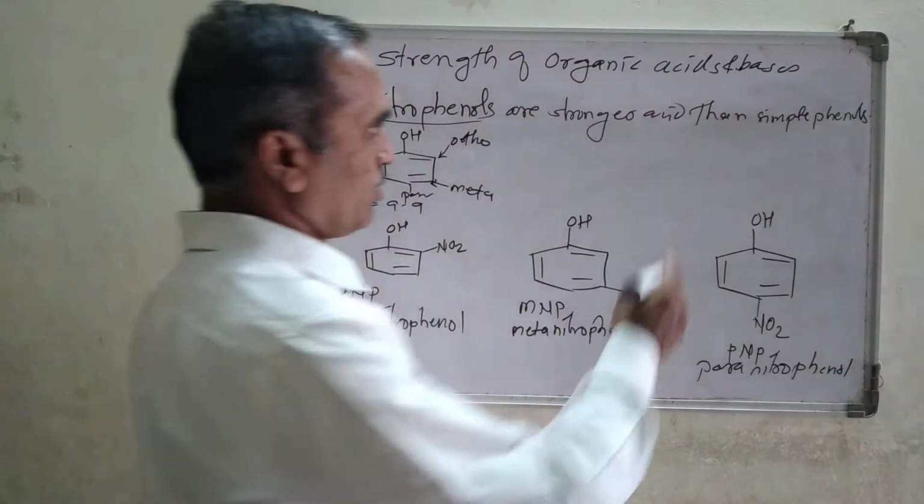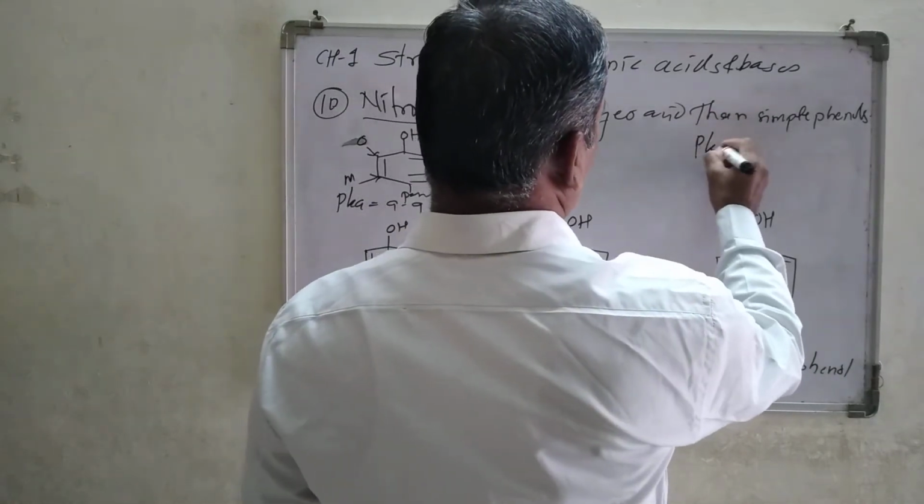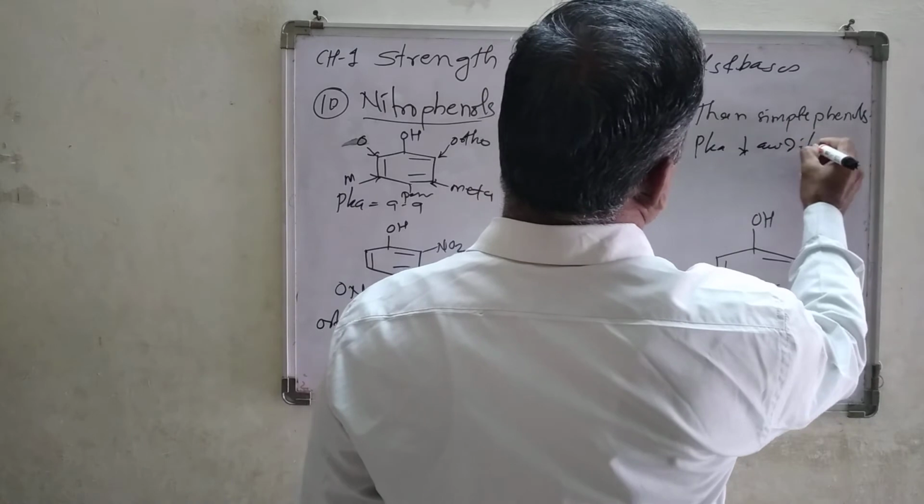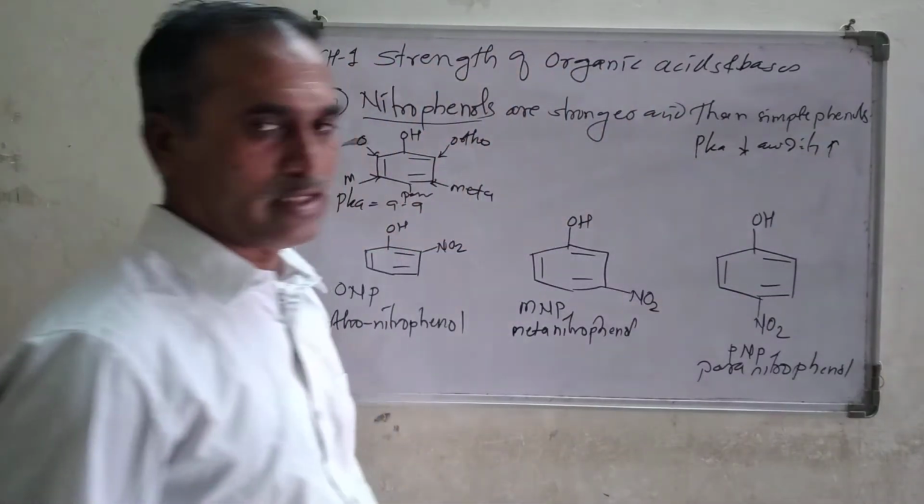Look here at the pK values. As the pK value decreases, acidity increases. That is the general rule.